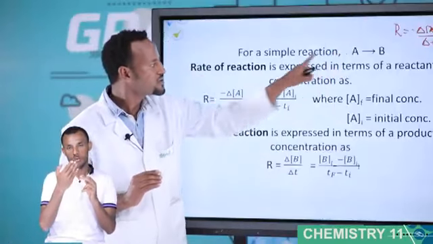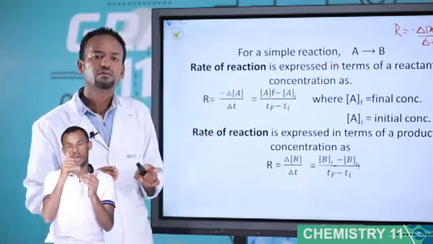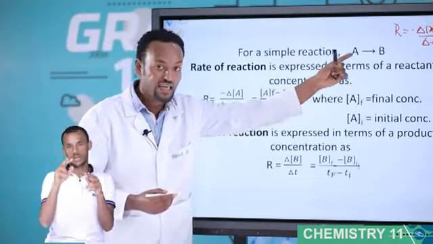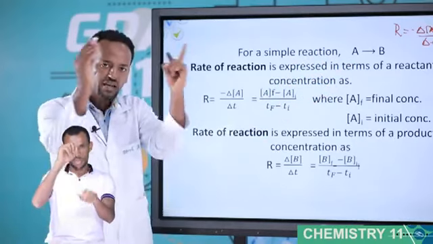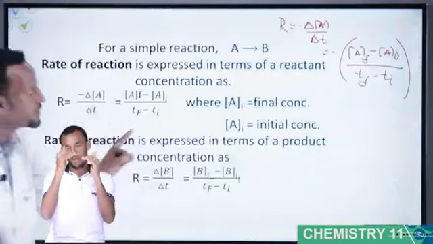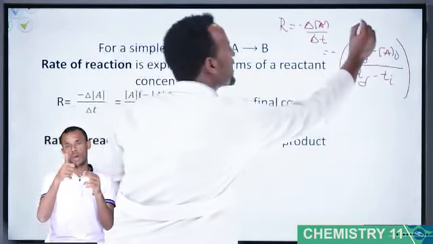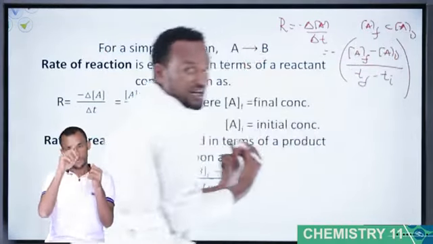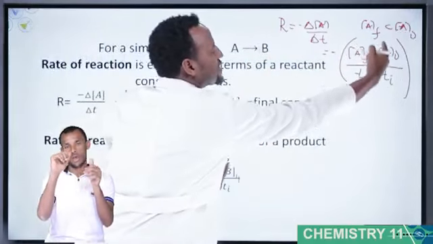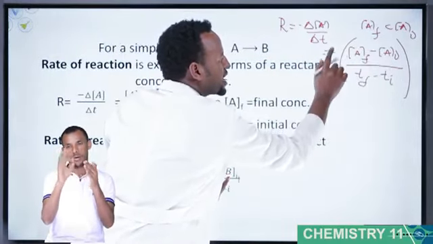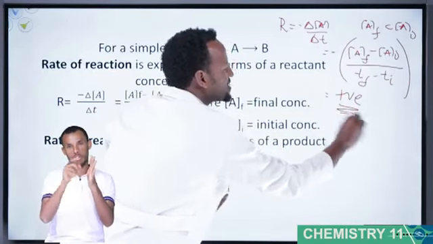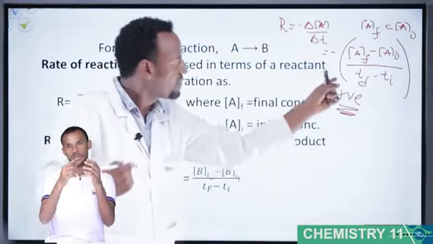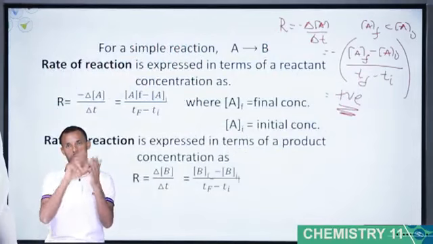Very good. The initial concentration of A is greater than the final concentration of A, because the concentration of the reactant A decreases with time. In the final position, the amount of A is small. Therefore, A final minus A initial is a smaller number minus a larger number, so this value is negative. Negative times negative is positive. Therefore, rate is always positive. T initial is already 0, and T final is a large number minus a smaller number, so the positive sign is indicated.